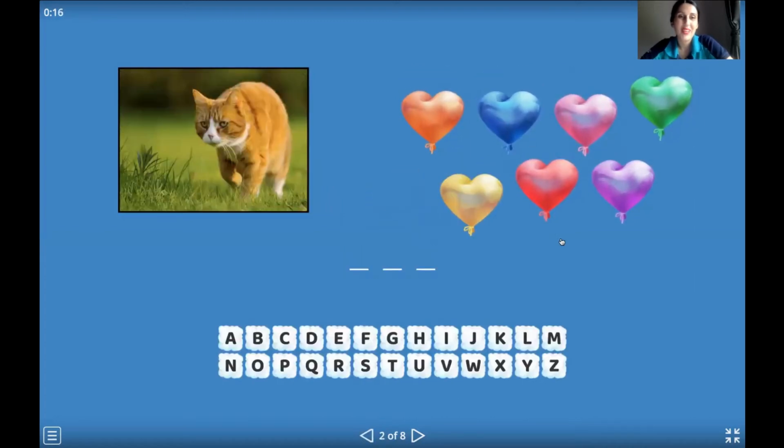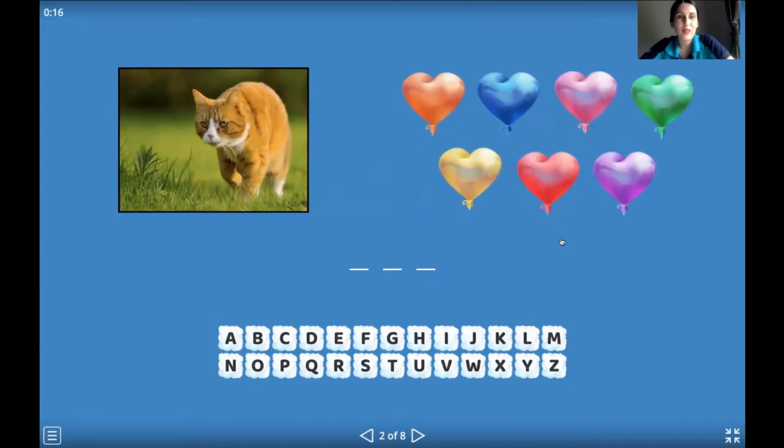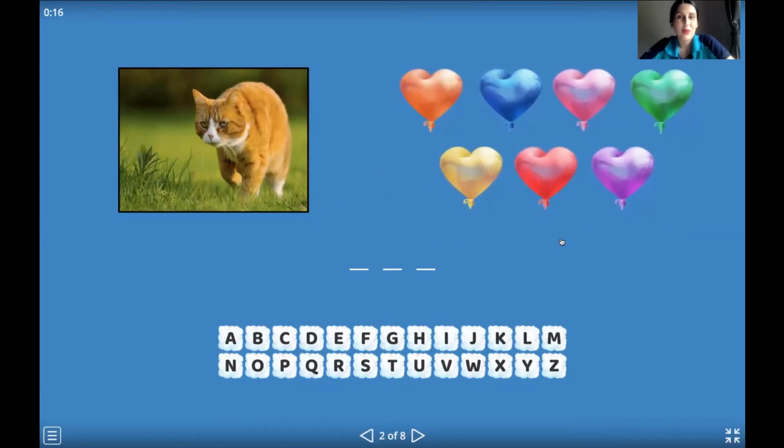Good. So let's have a look at the picture. Do you remember? Can you tell me the name for this picture? What is this? We have 1, 2, 3 letters. It's a cat. Yes, it's a cat. Good. So let's find the beginning letter. Okay.